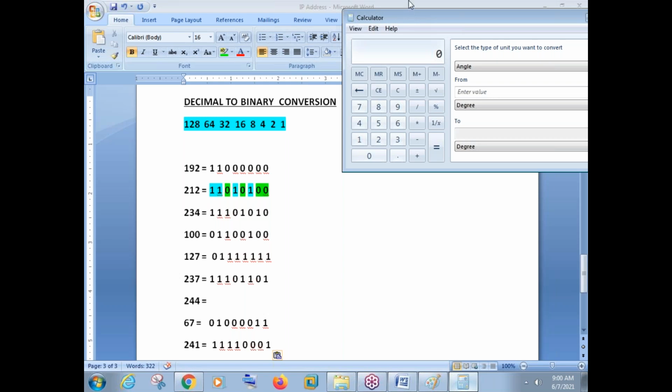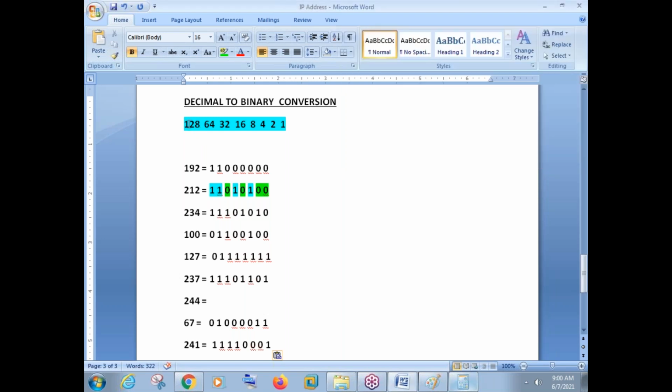Okay. Now, my question here is, can you subtract 128? See, what are these bits here? 128, 64, 32, 16, 8, 4, 2, 1. These are your bit values. These are the numbers we have. These numbers will be same. These numbers are fixed numbers.